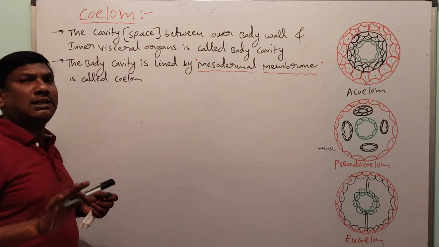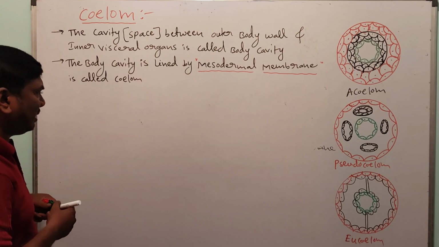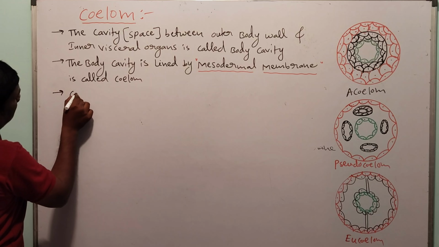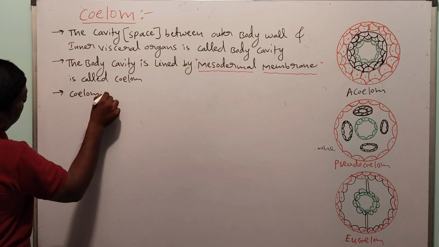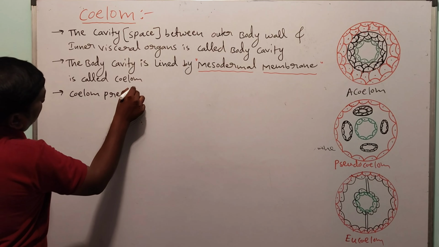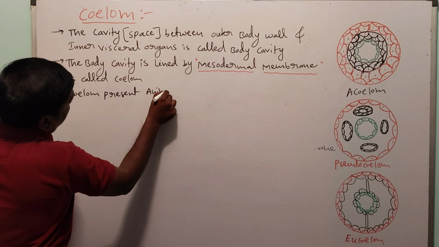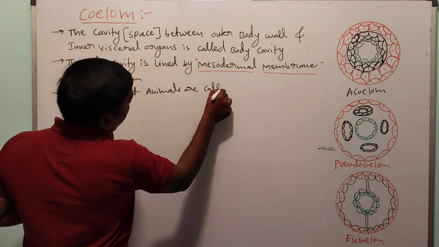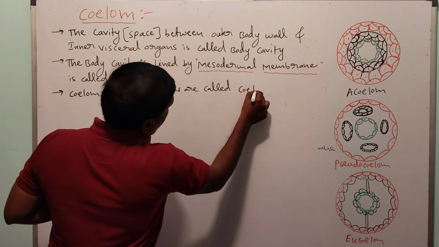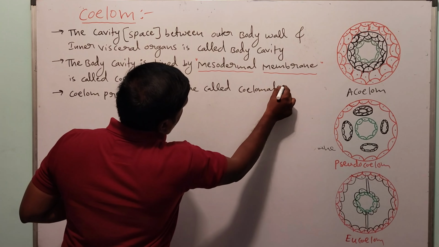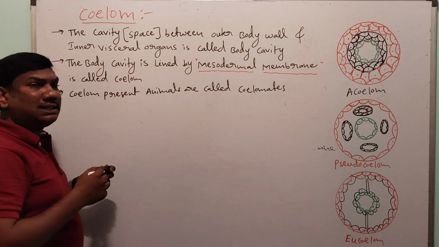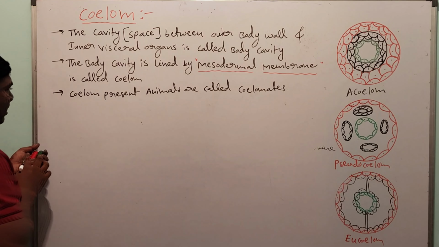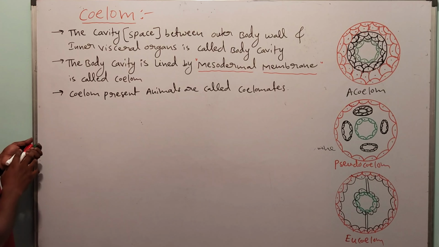The animals in which coelom is present are called coelomates. Coelom-presenting animals are called coelomates. Coelom has three types.